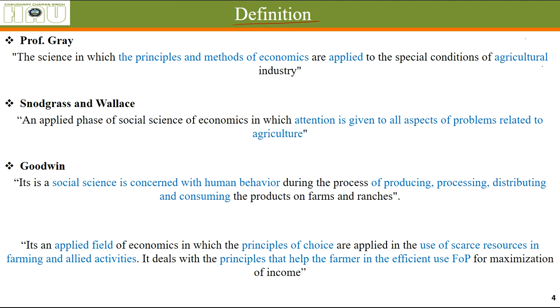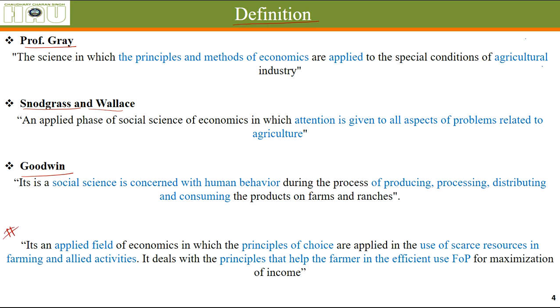So, how do we define agricultural economics? We just studied that agricultural economics is made of two words, agriculture and economics. Agriculture means soil cultivation, whereas economics means household management. So, how do we relate these things in one sentence, or what do they mean collectively? These are the three definitions given by some renowned authors, Professor Gray, Snodgrass and Wallace, and Goodwin, and a common definition in the end.